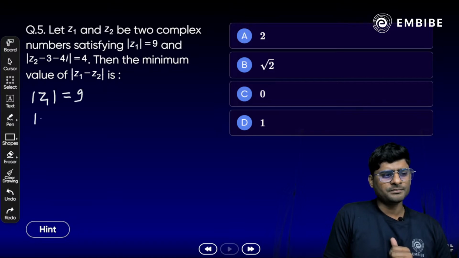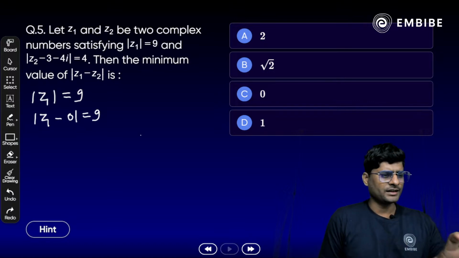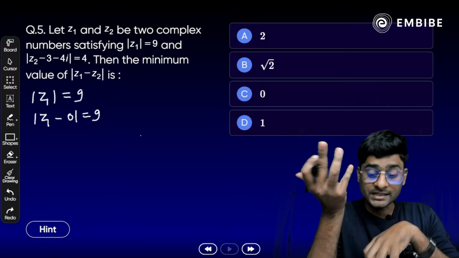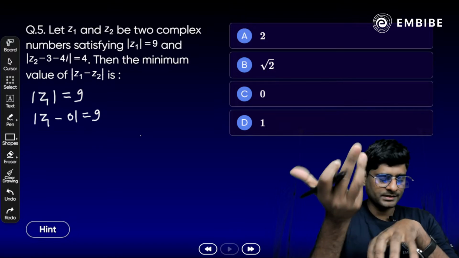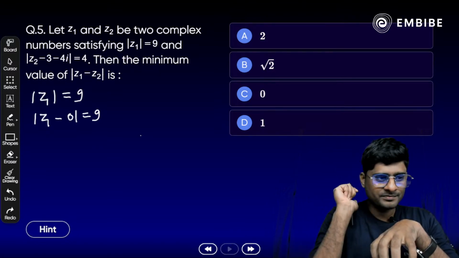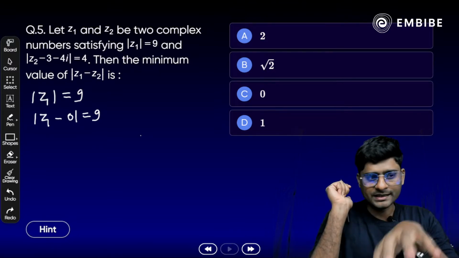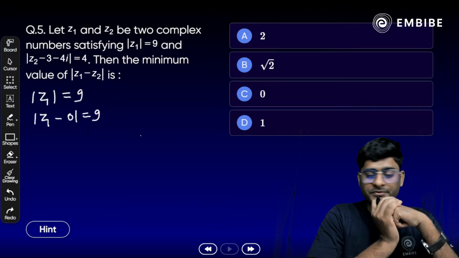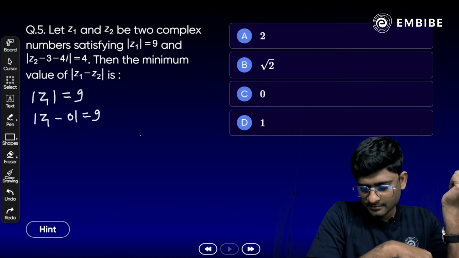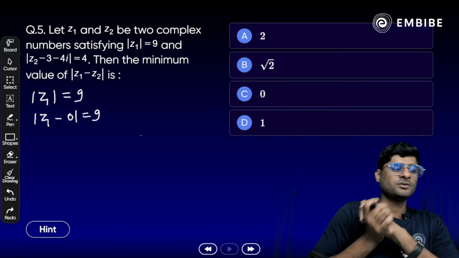And if you write mod Z1 minus 0 is equal to 9, what do you conclude here? It is a standard form. If you remember the standard form, mod Z minus 0 is equal to, all right, then she was so quick within 30 seconds. Option C. All right. What about others?